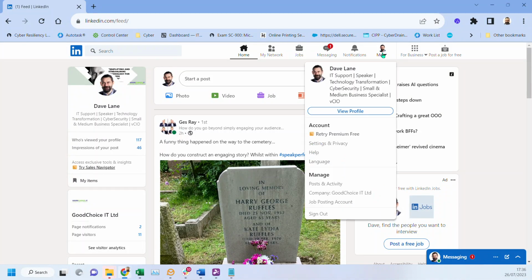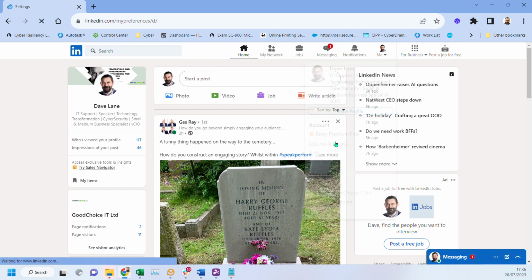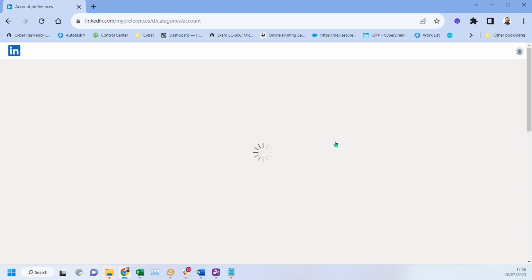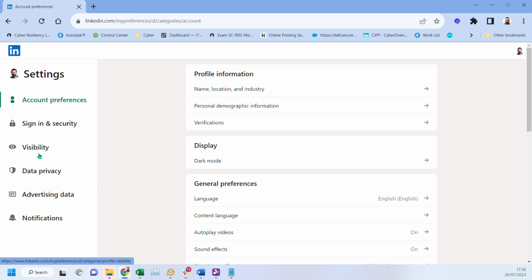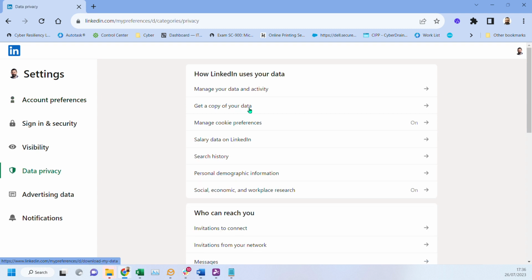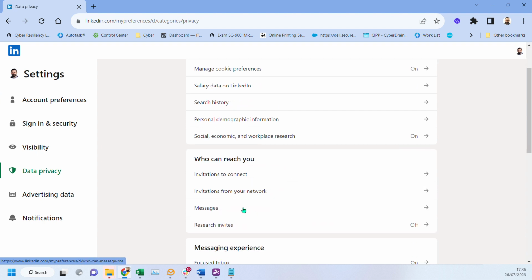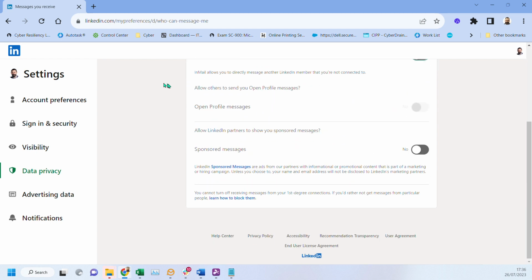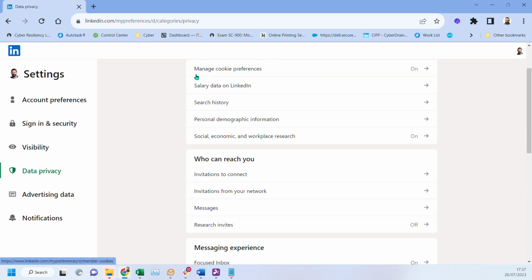Okay, so reducing noise. If you click on your picture here, settings of privacy, and then data privacy, there's lots and lots of options, but who can reach you? Messages. You can turn off these, turn off in-mail messages, reduces the noise. I don't see why you need them.